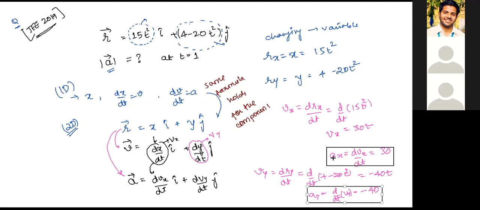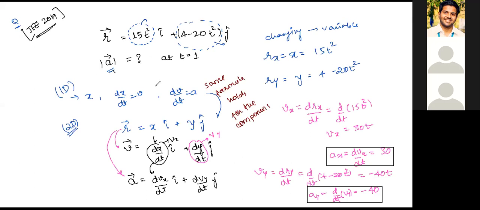So you'll have here, A will be given as ax i cap plus ay j cap, right? Any vector has an x component and a y component. This we got as 30 i cap, right? ay came out to be minus 40, so we'll write minus 40 j cap, correct? So this will give you 30 i cap minus 40 j cap. What are we being told? Just revert back to the question. It says find out the magnitude of acceleration at t equal to 1.